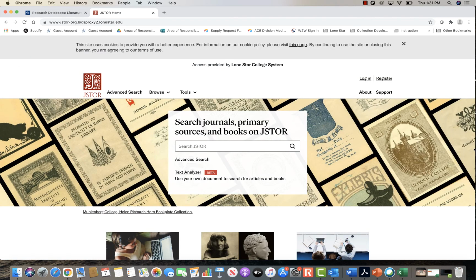So JSTOR is a very historical type of database. It can go back a couple hundred years, and you'll get many search results. So we definitely want to work with a couple of keywords to help us narrow down our search. So since we already have a few keywords that we can work with, we're going to go ahead and start with an advanced search. So I'm going to click on that button here.